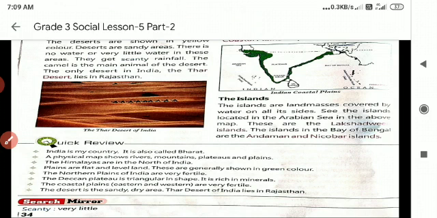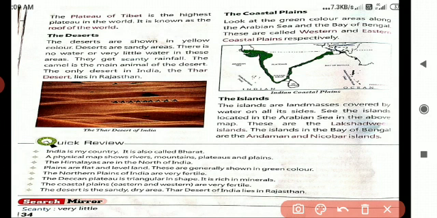The next one, the Plateau of Tibet. The Plateau of Tibet is the highest plateau in the world. It is known as the roof of the world.